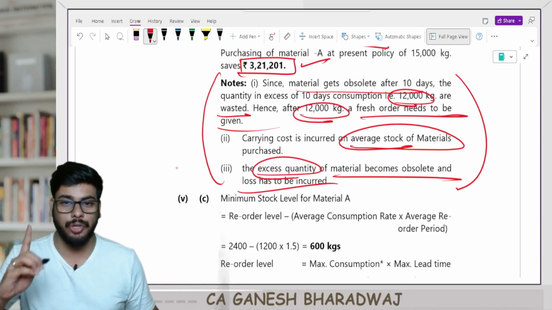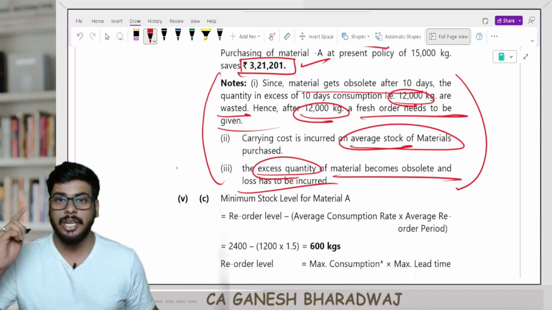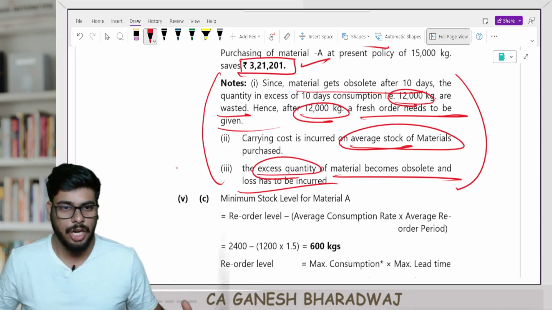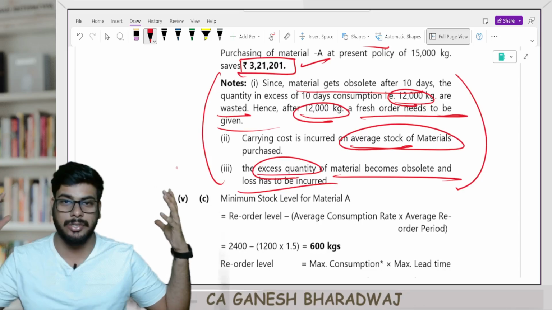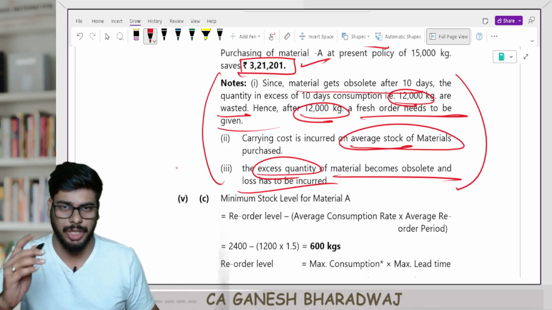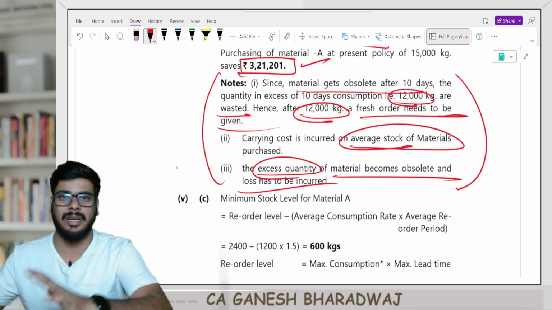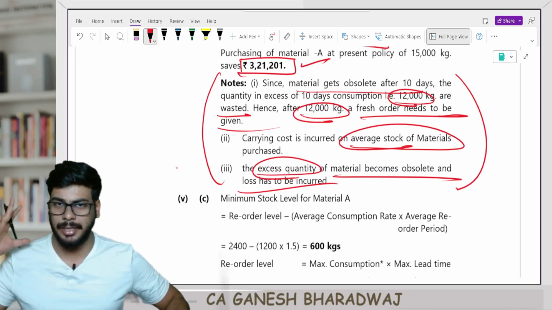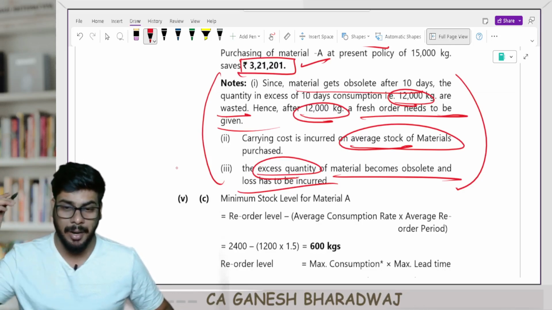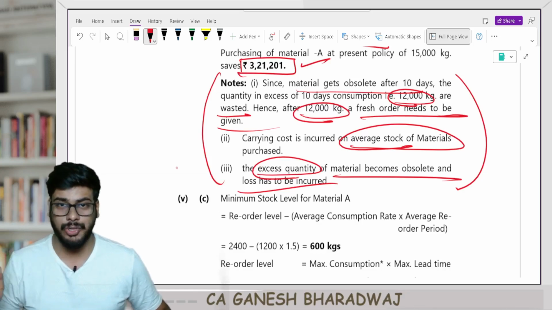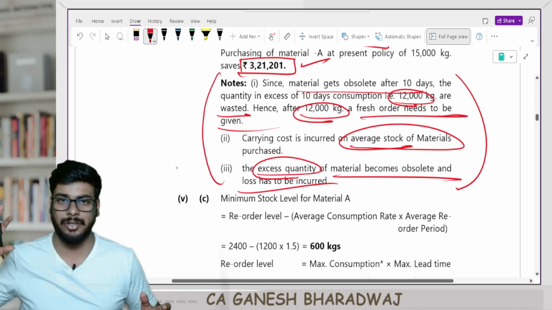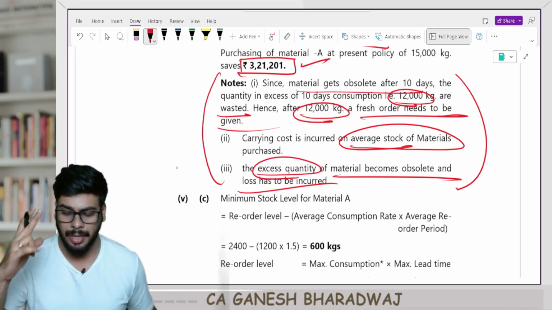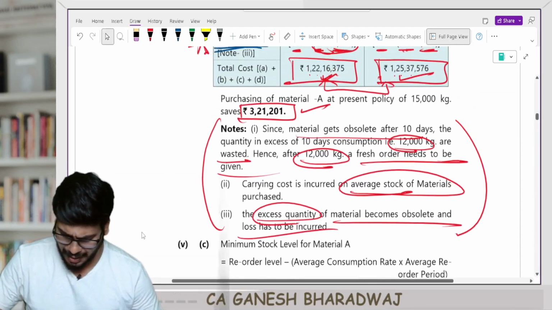And please don't lose your confidence if you didn't get this. Look, this is entirely new, a unique question. Don't think that this is how costing is going to be and that you should skip it. Don't come to that conclusion. If this question comes in the exam as such, now that you have seen this video, you will be able to crack it. Think of it like that. My humble request to you is, do not lose your confidence, because this is a very unique sum that we are doing. It just requires some presence of mind. That's about it. Fine.